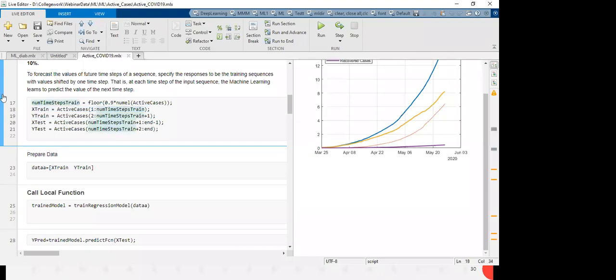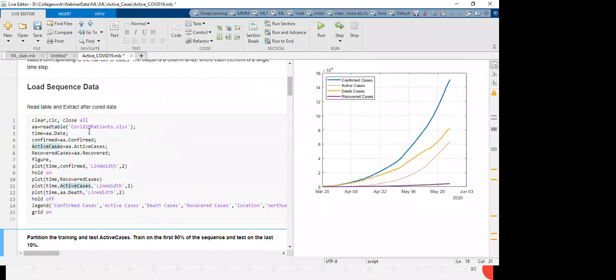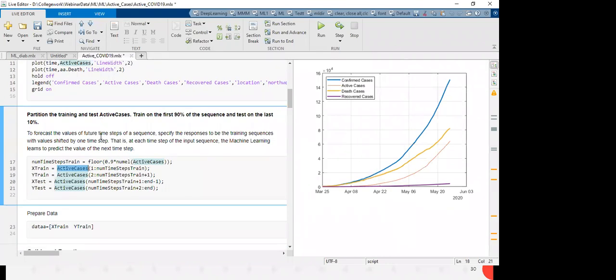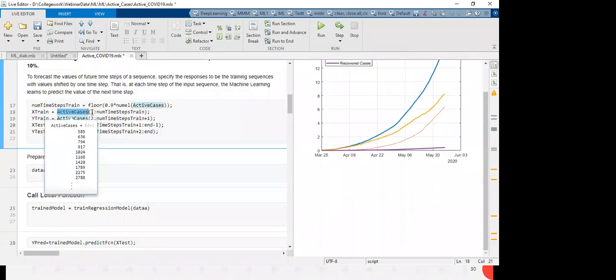Let me run this first and show you. Active cases is what I extracted from the table. Active cases from index number 1 to index number 56, I am taking as input. What will be the output? The next time step, one step ahead. So I am starting from index number 2.